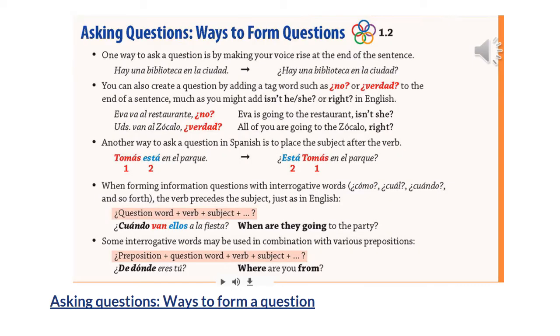So in this unit, you also need to be learning how to ask questions. So basically, there are 4 different ways that you can ask questions in Spanish. The first way to ask a question is by making your voice rise at the end of the sentence. So it's exactly the same sentence. The only thing that you add are question marks. So the first one is the statement.